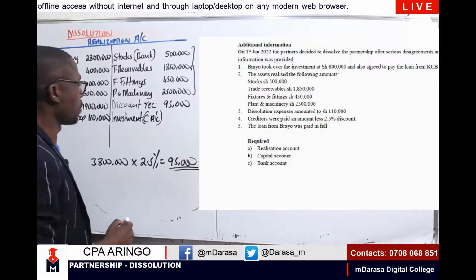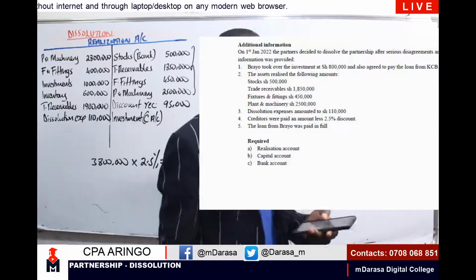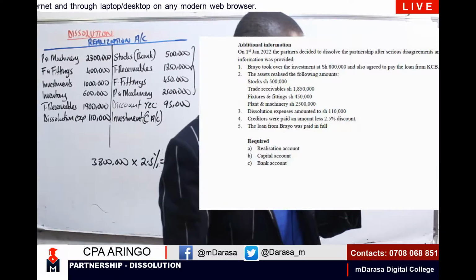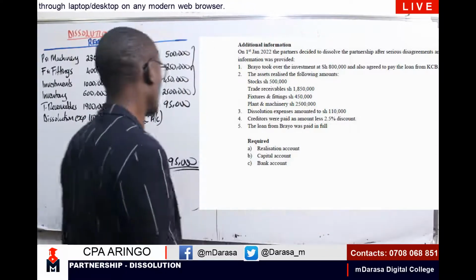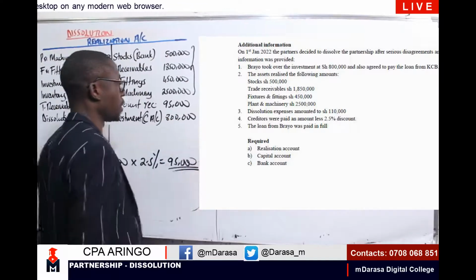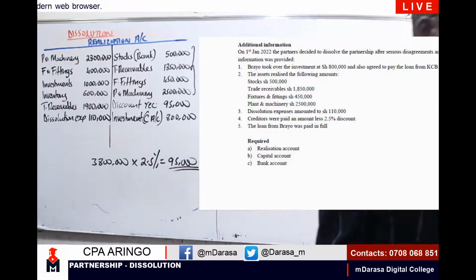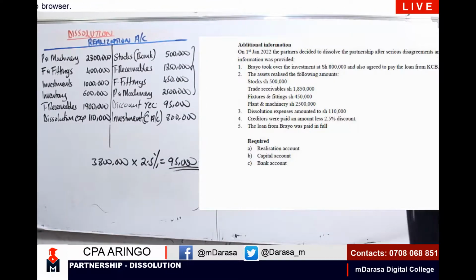Therefore, we took over this at an agreed value of how much? At an agreed value of 800,000.